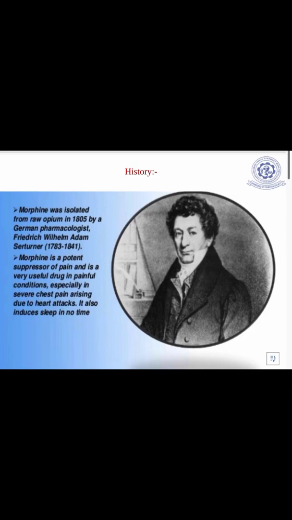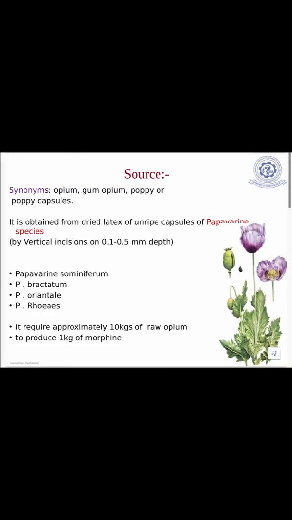History. Morphine was isolated from raw opium in the year 1805 by a German pharmacologist, Friedrich Wilhelm Adam Sertürner, during the years 1783 to 1841. Morphine is a potent suppressor of pain and is a very useful drug in painful conditions, especially in severe chest pain arising due to heart attacks. It also induces sleep in no time.